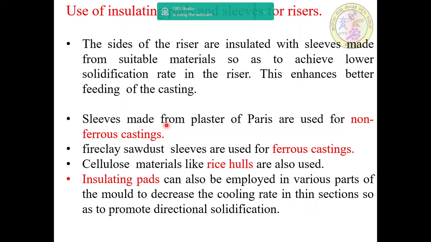And then sleeves made from plaster of Paris are used for non-ferrous castings, and fireclay sawdust sleeves are used for ferrous castings. Cellulose material risers are also used. And then insulating pads can also be employed in various parts of the mold to decrease the cooling rate in thin sections so as to promote directional solidification.